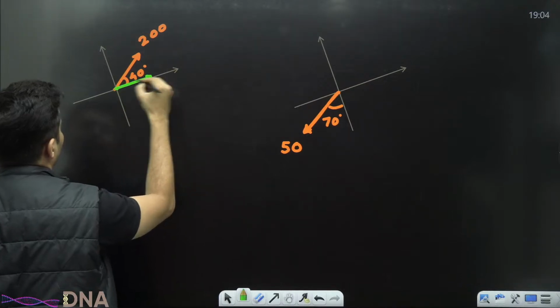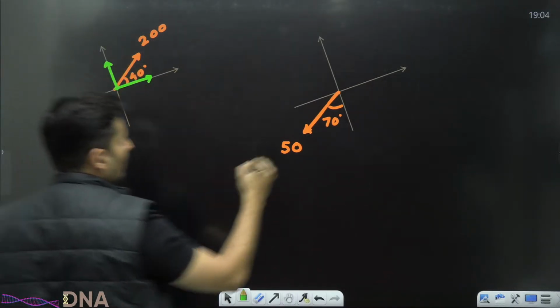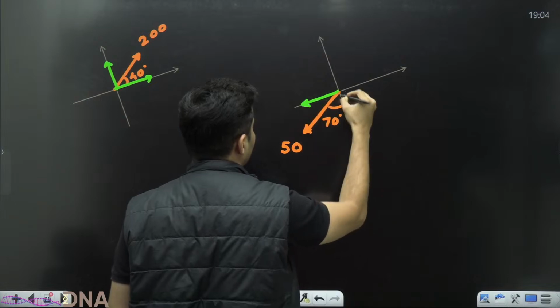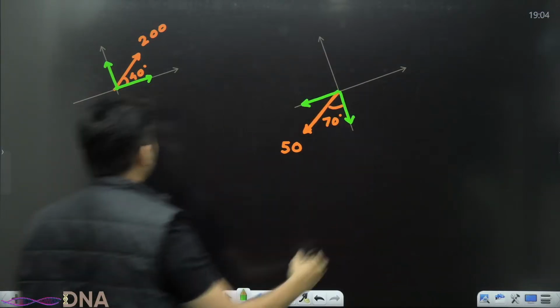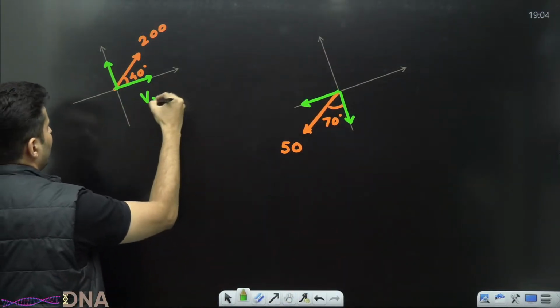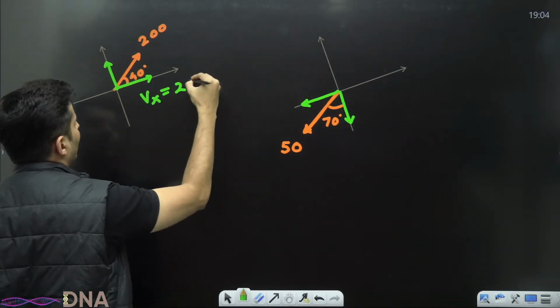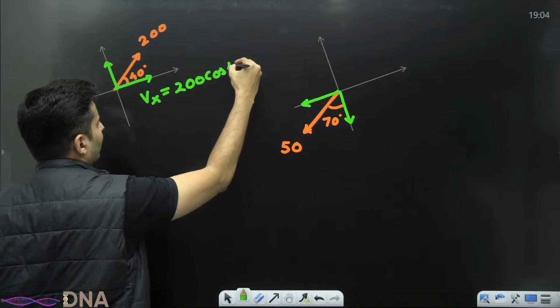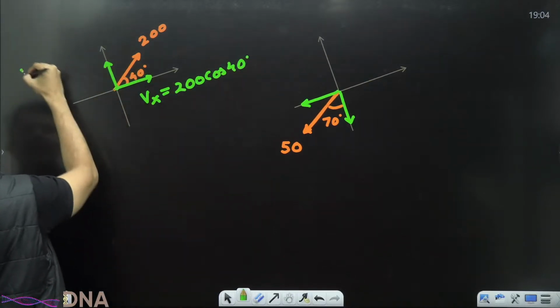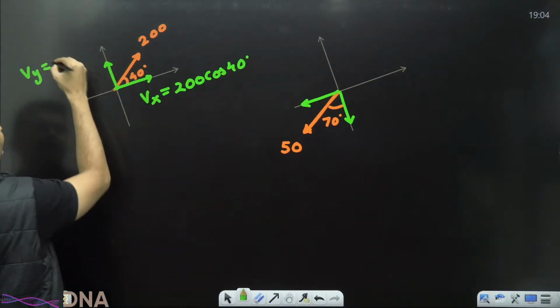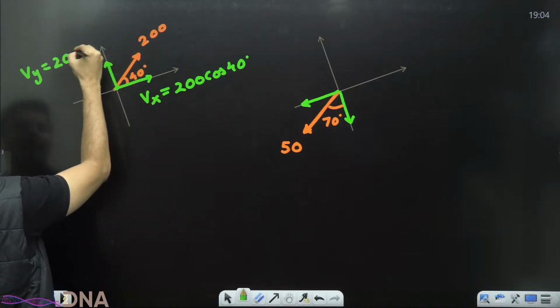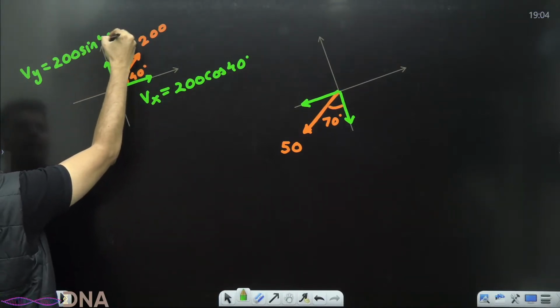One component here, other component here. This is x component. X is close to 40 and it is in the positive direction. So it will be 200 cos 40 degrees. This is y component. It is far. That means it will be sine. So 200 sine 40 degrees.